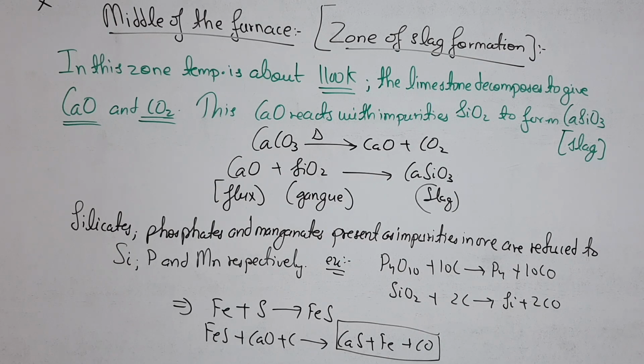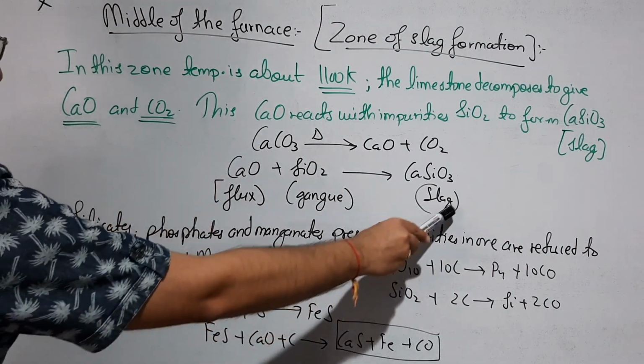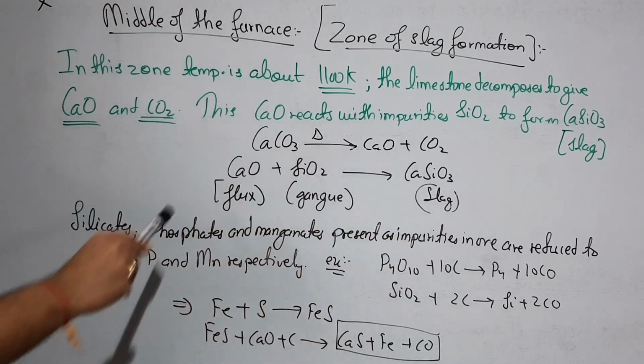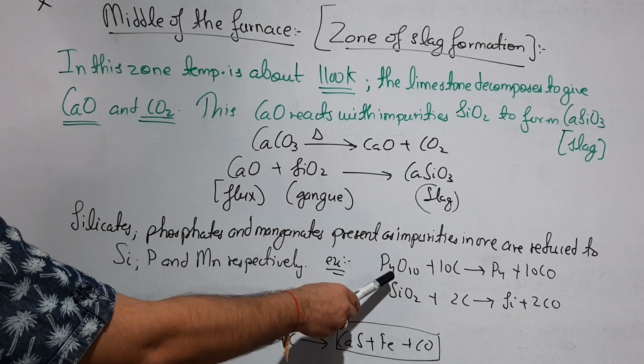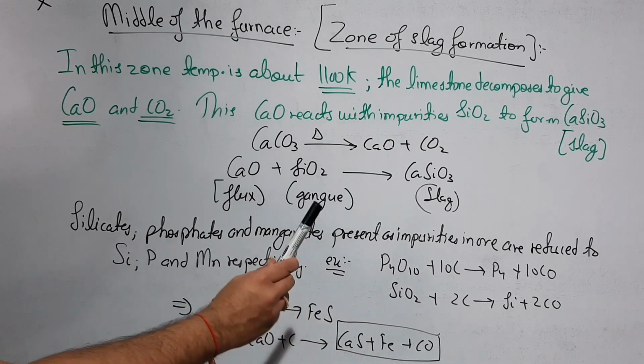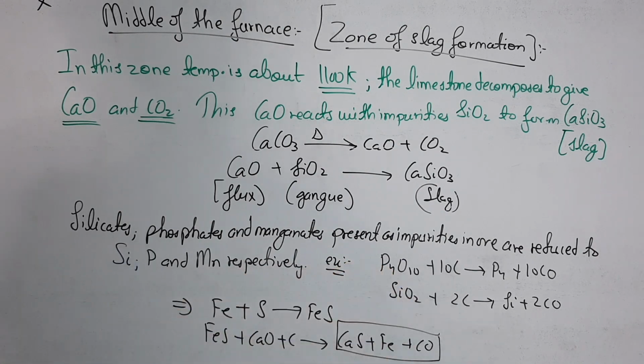The reactions are given there. CaCO3 on heating gives CaO plus CO2. CaO plus SiO2 gives CaSiO3. This line is very important and can be asked in various forms. Okay? This is very important. And what happens in there? Silicates, phosphates, manganates present as impurities in the ore are reduced to silicon, phosphorus and manganese respectively. For example, P4O10, a phosphorus containing oxide, when it reacts with the reducing agent coke will give you P4 plus 10CO. Similarly, silicate SiO2 plus 2C gives Si plus 2CO.